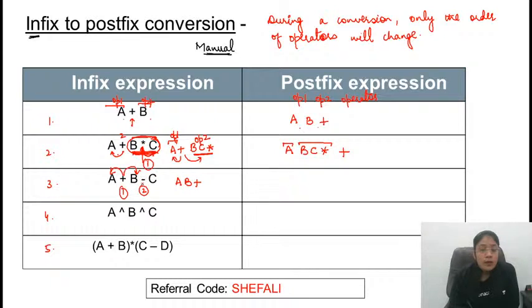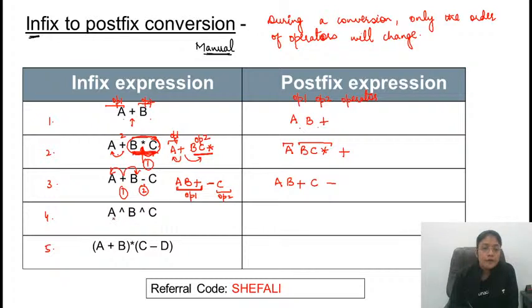After that, consider this. This unit is already considered, and this is operand 1 for minus and operand 2 is C. So write this: operand 1, which is AB plus, then operand 2, that is C, and then the operator. Clear? Guys, any doubt till this point?